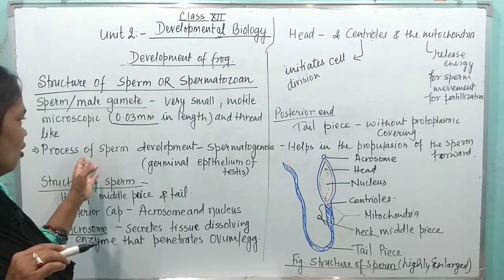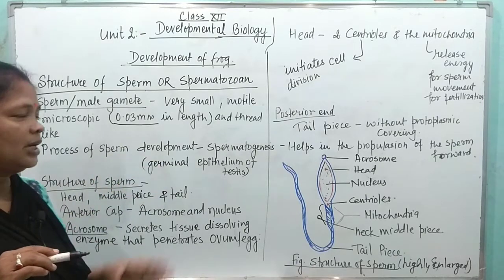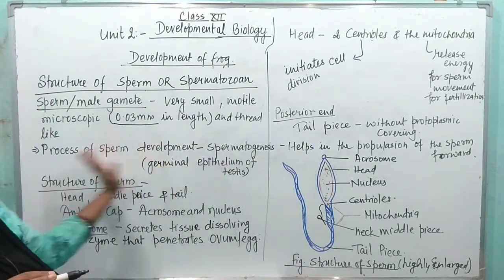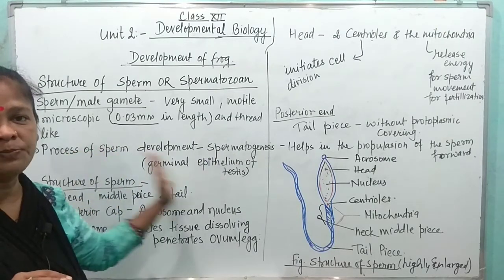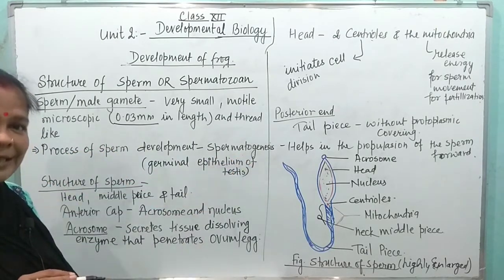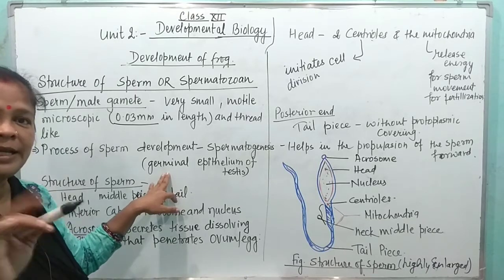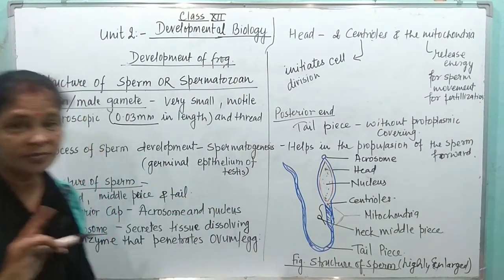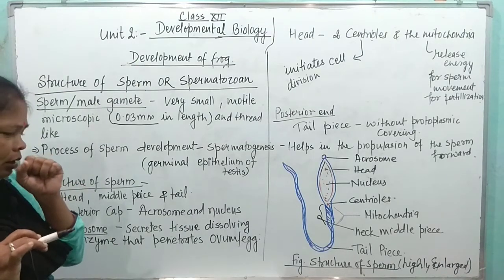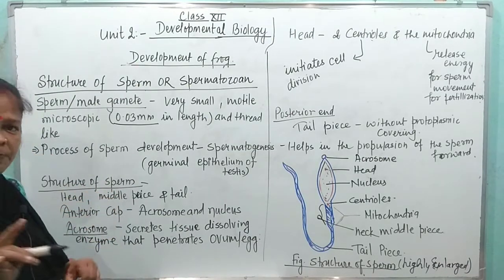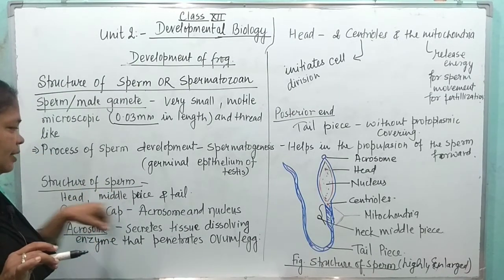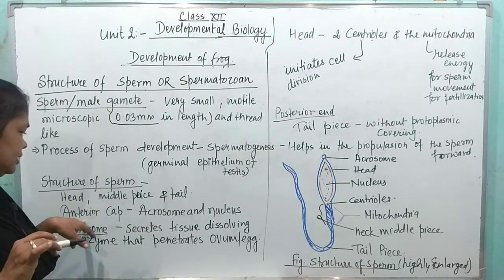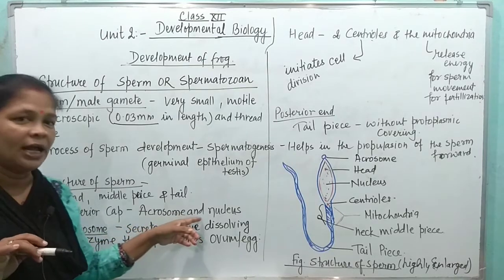Process of sperm development is called spermatogenesis. You can write that the process of development of the sperm is called the spermatogenesis, and this is taking place in the germinal epithelium of the testis in the male. Structure of sperm is head, middle piece and tail. Anterior cap is acrosome and nucleus.